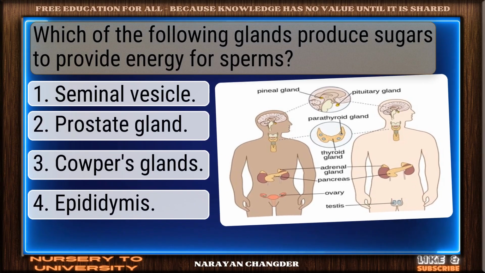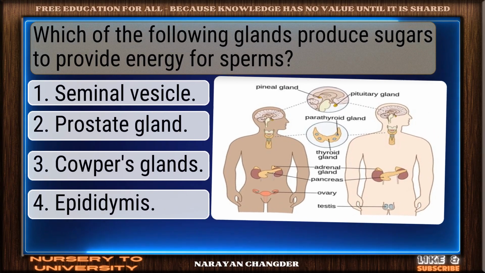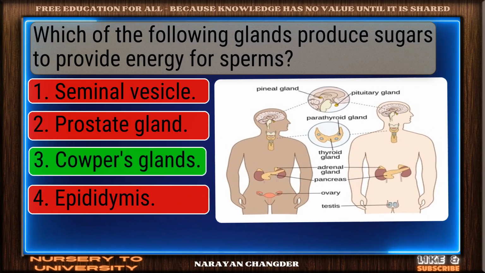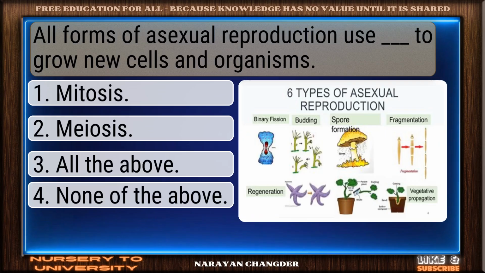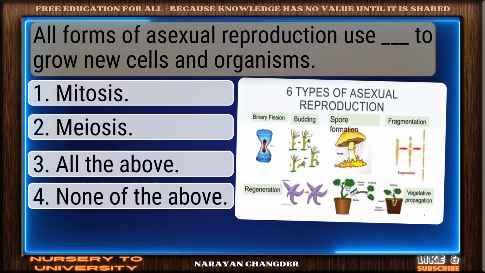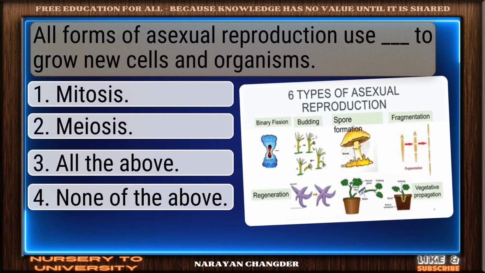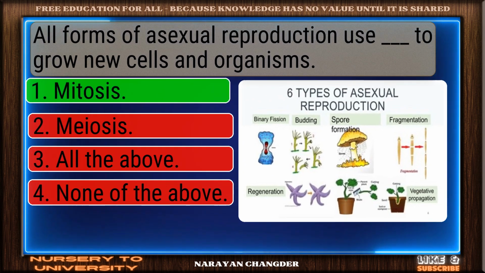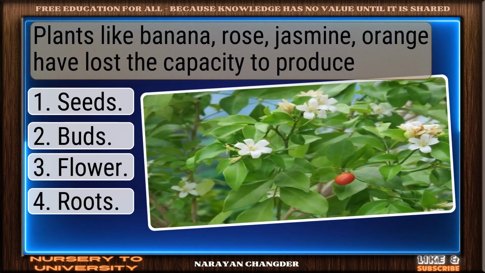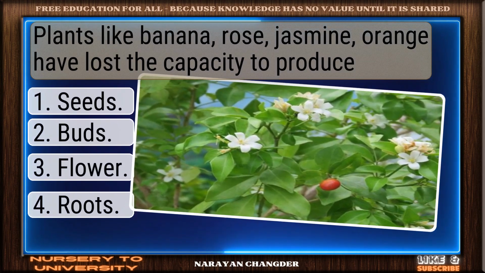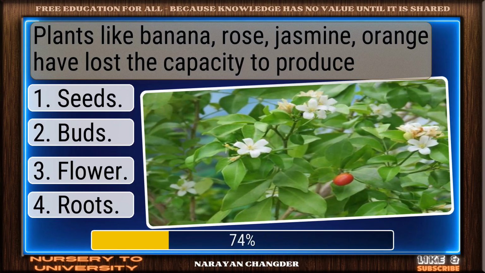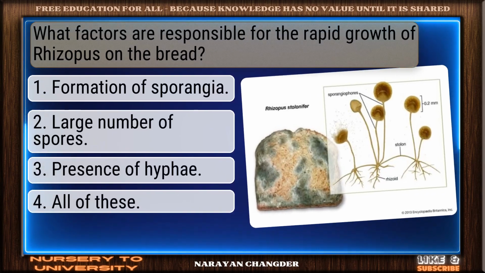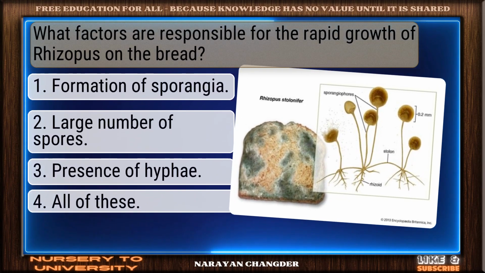Which of the following glands produce sugars to provide energy for sperms? Excellent choice. Cowper's glands is the right answer. All forms of asexual reproduction use ___ to grow new cells and organisms. Well reasoned. Mitosis is the correct choice. Plants like banana, rose, jasmine, orange have lost the capacity to produce ___. Solid response. Seeds is a valid choice. What factors are responsible for the rapid growth of Rhizopus on the bread?